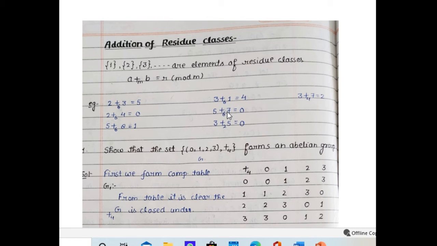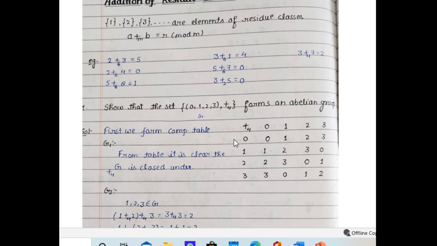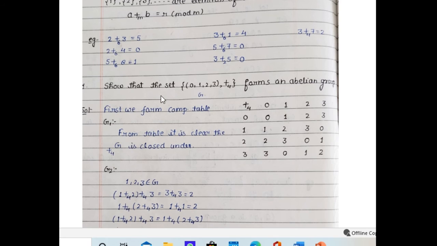5 plus 7 is equal to 12. 12 divided by 6, the remainder will be 0. So these are addition modulo. Now we check whether the set of residue classes 0, 1, 2, 3 with respect to addition modulo 4 forms an abelian group or not.